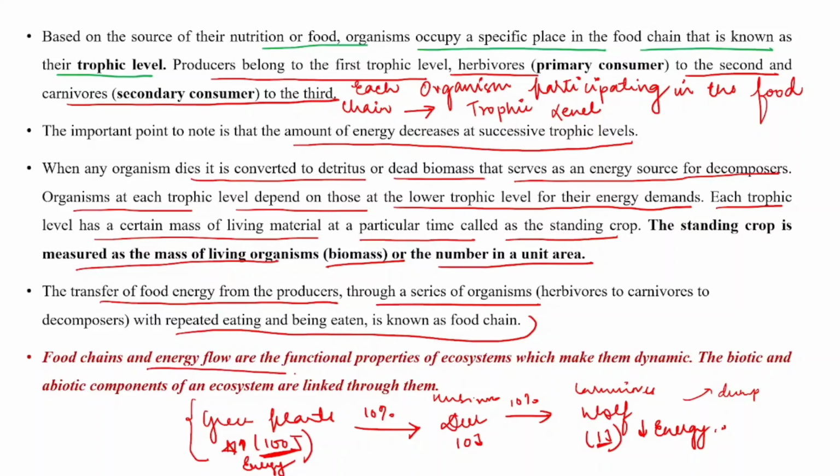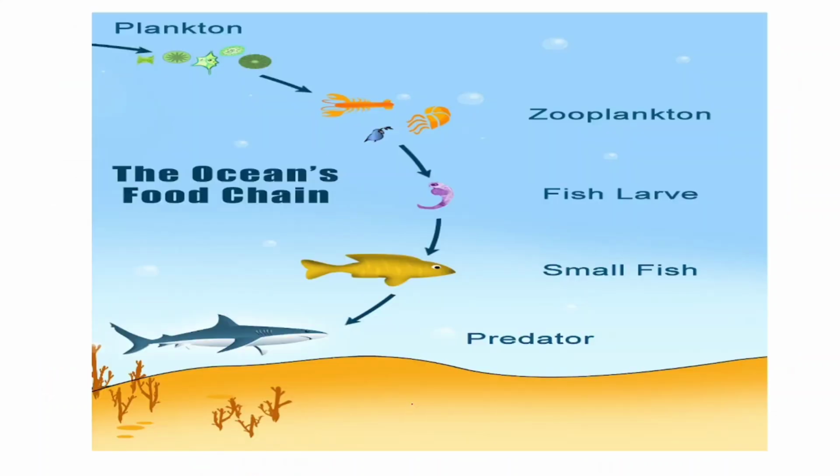So food chain and energy flow are the functional properties of ecosystem which make them dynamic. The biotic and abiotic components of an ecosystem are linked through them. Clear? This is one food chain. Example of food chain.